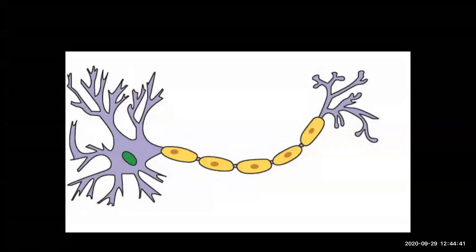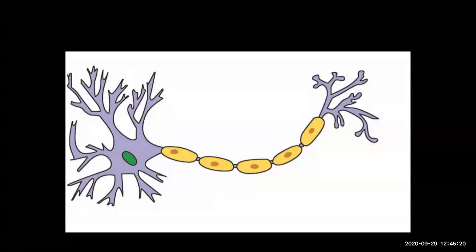So look at the labelled diagram at page number 171, where you can see all these parts: dendrites, axon, Schwann cell, node of Ranvier, myelin sheath. These are all the parts of the nerve cell, right? There is also a minute space called synapse. What is the synapse? It is between two neurons, between two nerve cells. In this way, the neural impulse is transmitted from dendrites to cell body, then from cell body to axon, and from axon to synapse. So the neural impulses, that means messages, are transmitted from one neuron to the adjacent neuron.